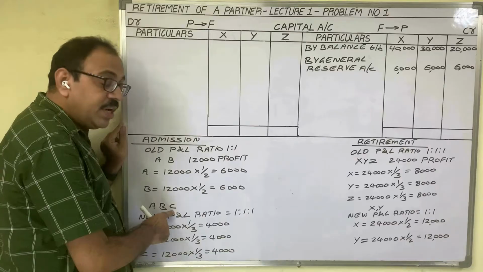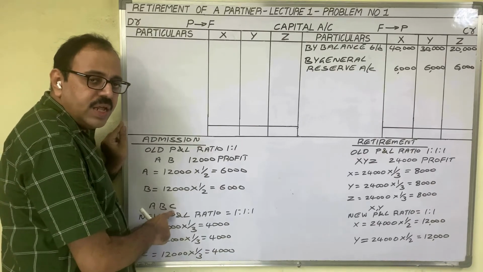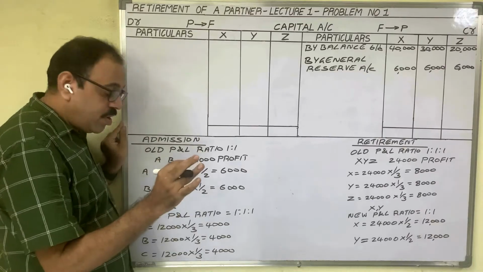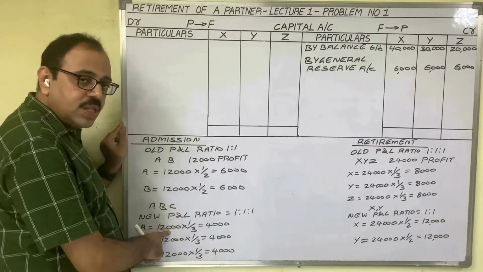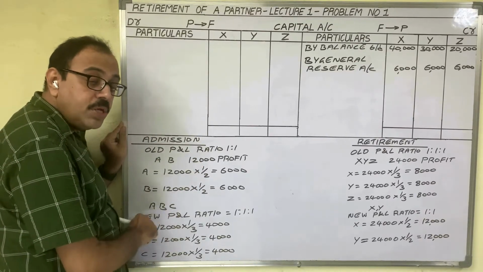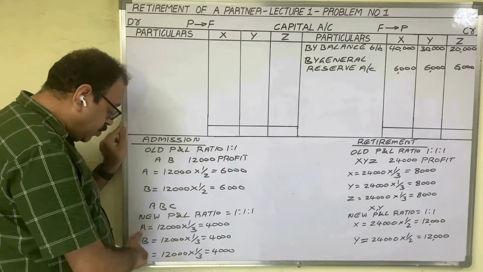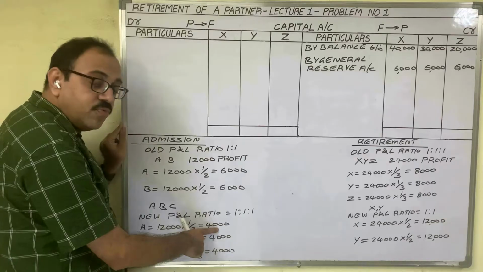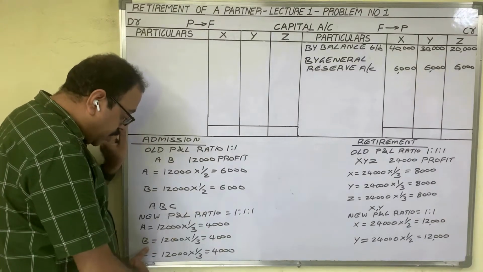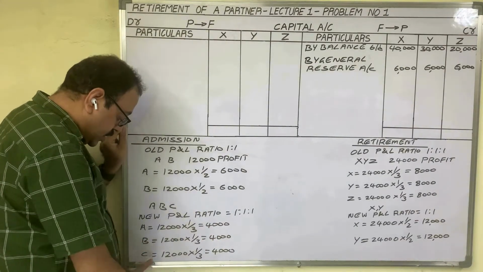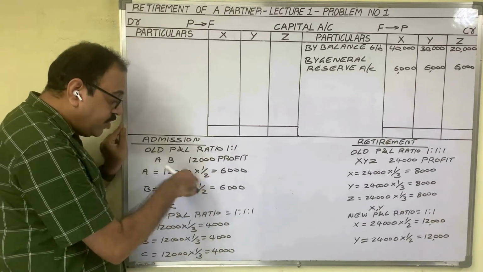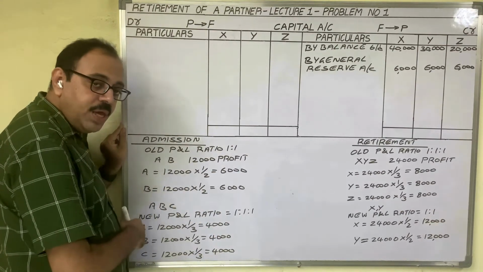When C is admitted as a new partner, suddenly there will not be any increase in the profits. So the average profit is the same, 12,000 rupees. Now how much do they get? A's profit share is 12,000 into 1/3, 4,000. B's profit is also 4,000. C's profit is 4,000.